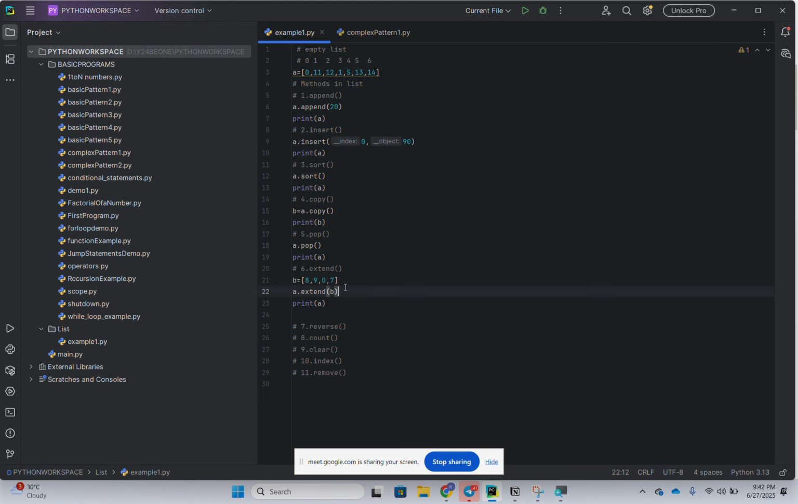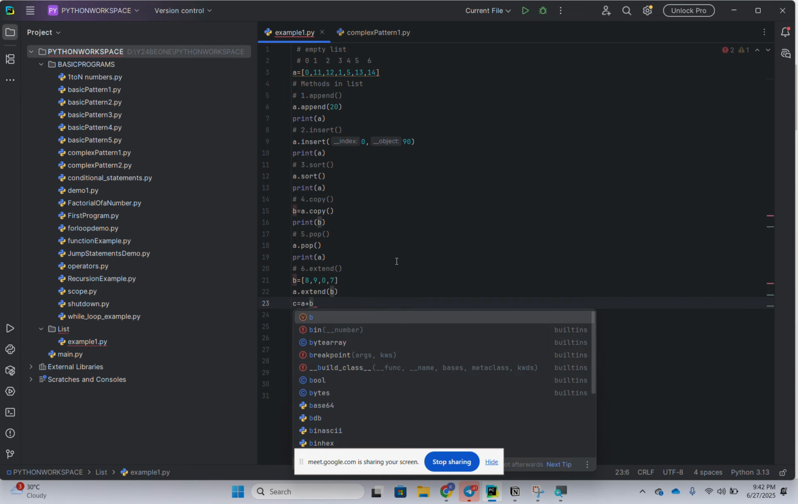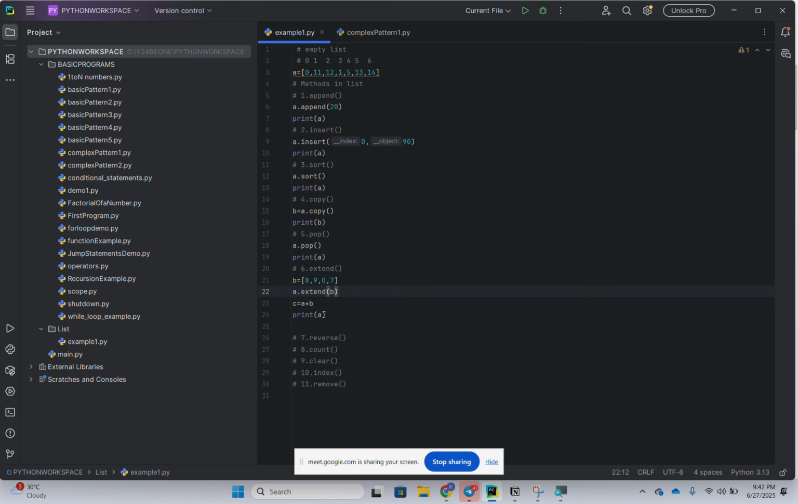I thought it functioned like C is equal to A plus B. You can print C also. I thought both methods would function the same, but no. Here, within A, we add these elements by the extend keyword.